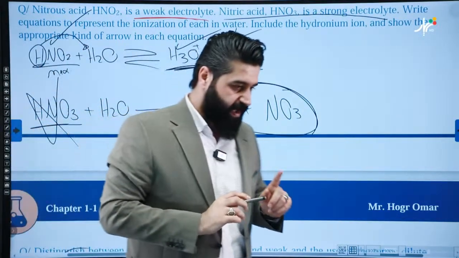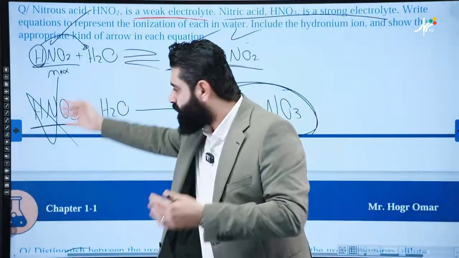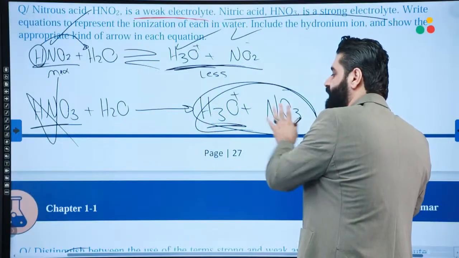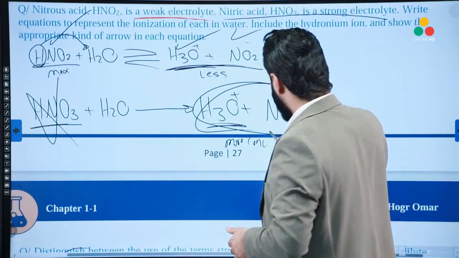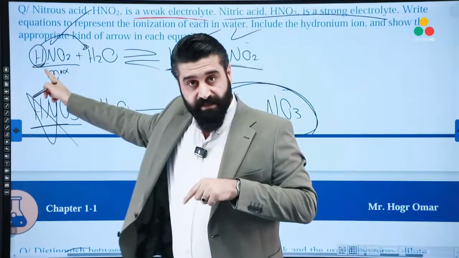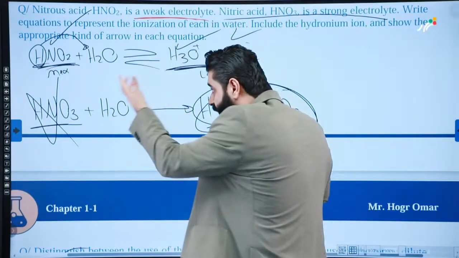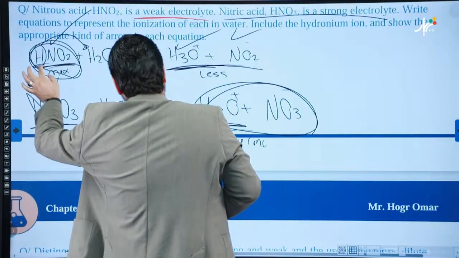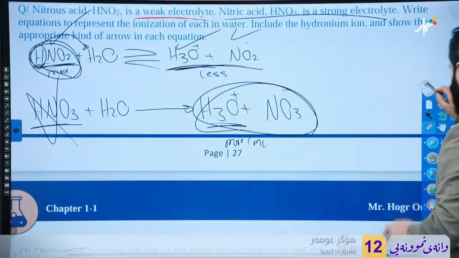That means if we dissolve a strong electrolyte, it will disappear and we'll have only the cation and the anion at higher concentration. But if the electrolyte is weak, then we will have the electrolyte itself at the maximum concentration with a small amount of ions. Good.